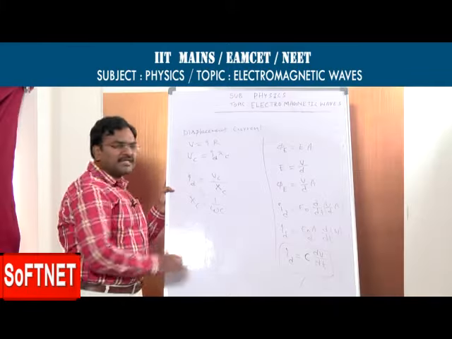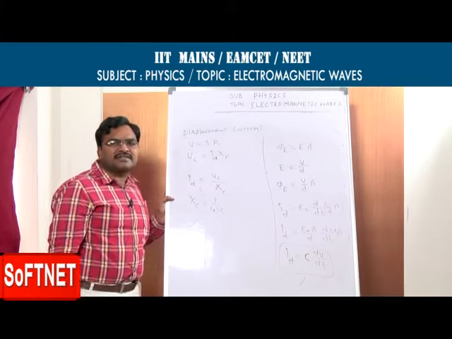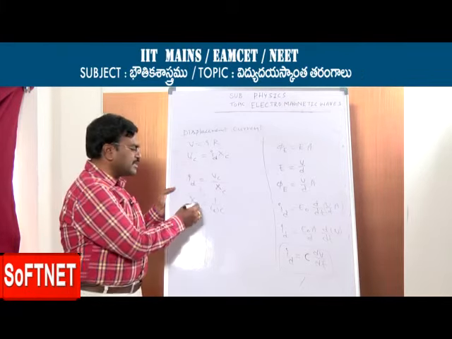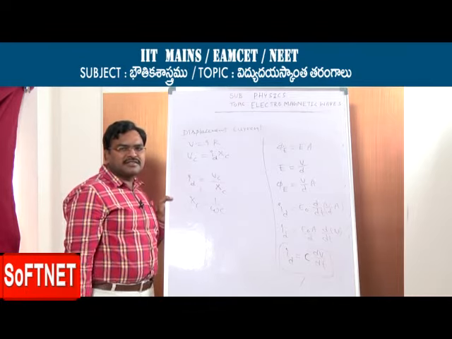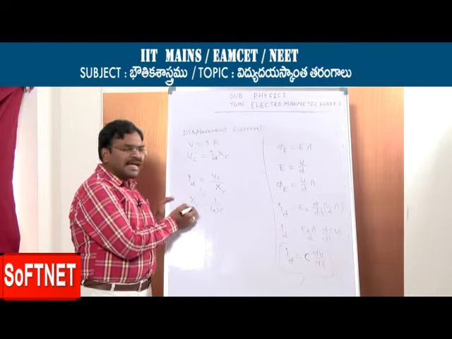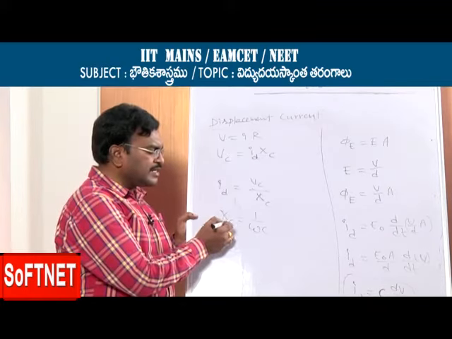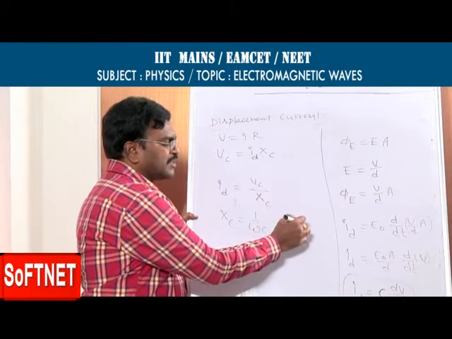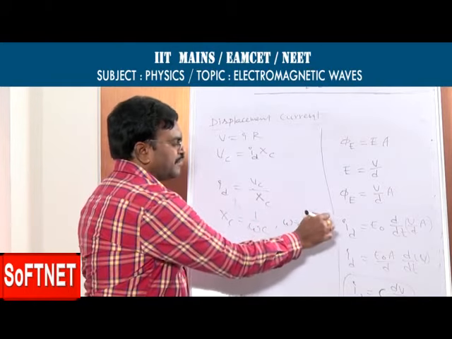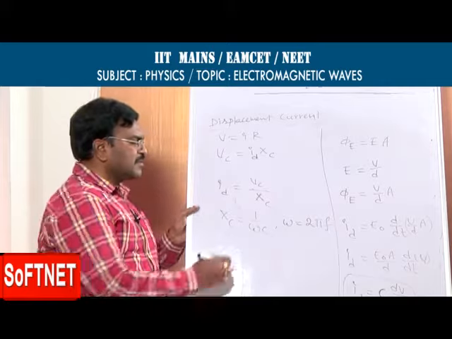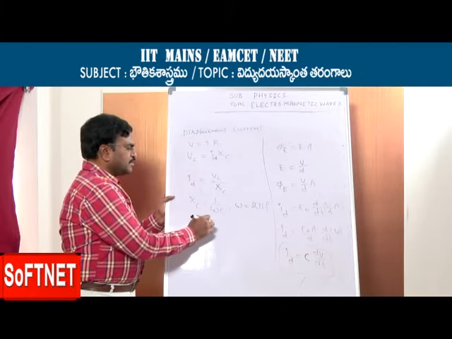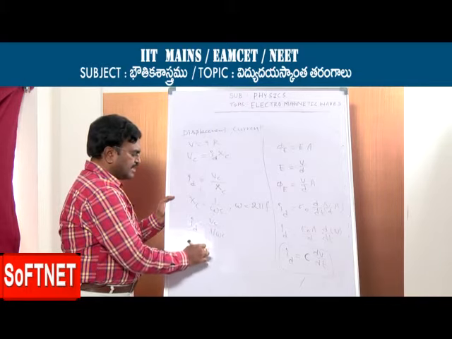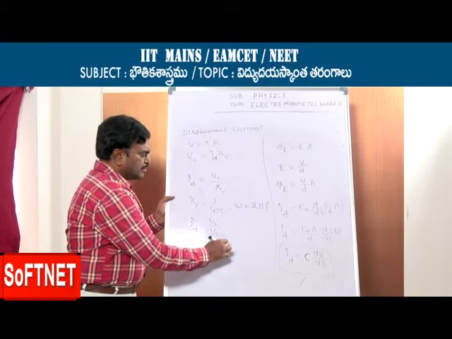What is capacitive reactance? The resistance of the capacitor. When alternating current flows through the capacitor, the capacitor experiences resistance, which is called capacitive reactance, Xc, equal to 1 by omega C. What is omega? Omega is the angular velocity, equal to 2 pi f. What is C? Capacitance. Id is equal to Vc by Xc, and Xc is 1 by omega C, so Id is equal to Vc into omega C.